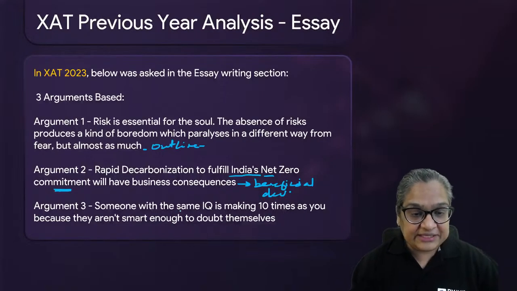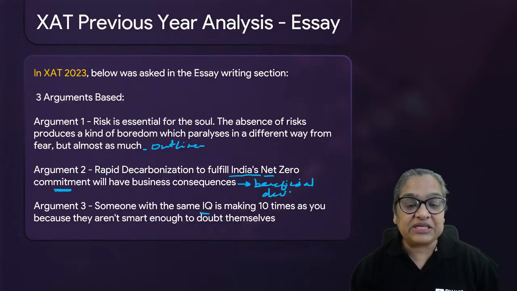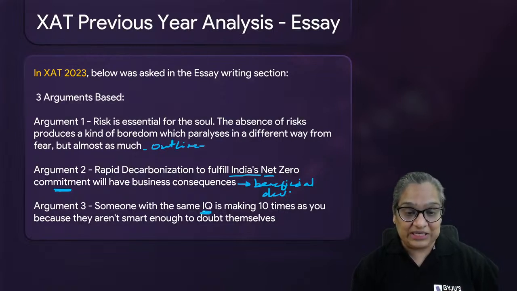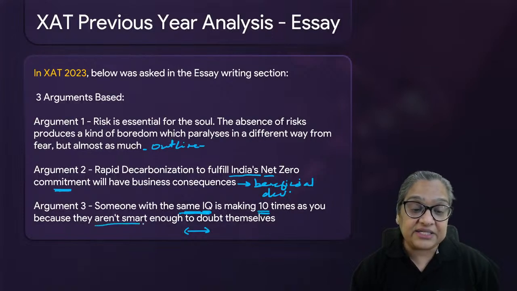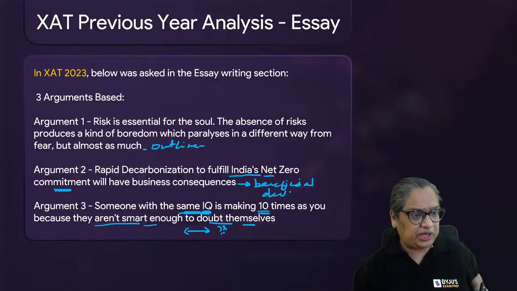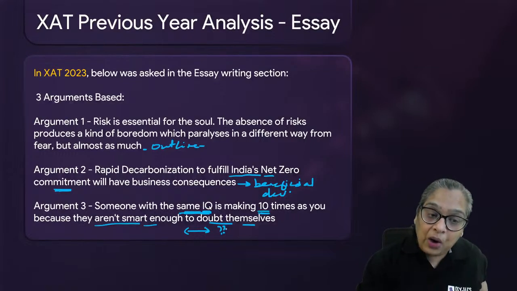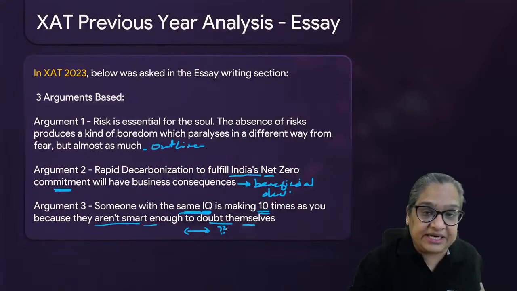Then, yesterday somebody pointed out, somebody with the same IQ, not more or less, I misunderstood. Somebody who's you and somebody have the same IQ, but somebody else is making 10 times as much as you are because they aren't smart enough to doubt themselves. What do you think this is talking about? All right, how do you interpret this statement?